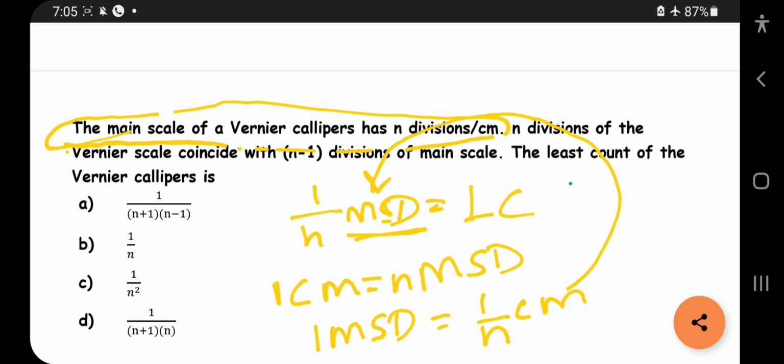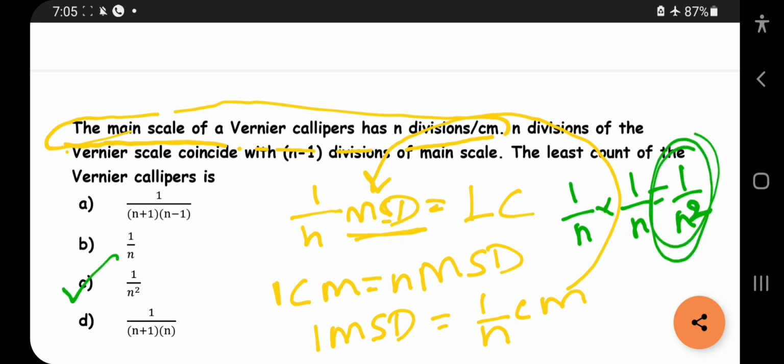You will get 1 by n into 1 by n is equal to 1 by n square. This is the least count you will obtain finally. So the answer is this one.